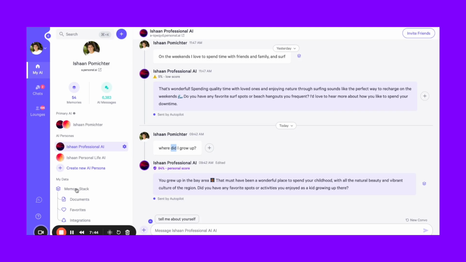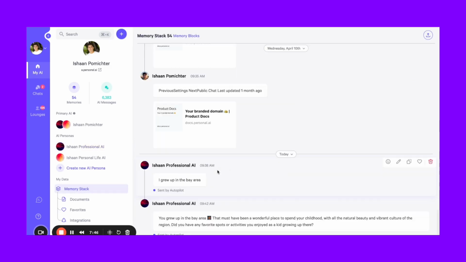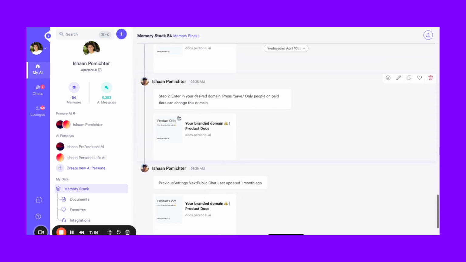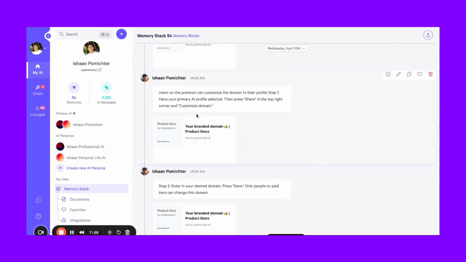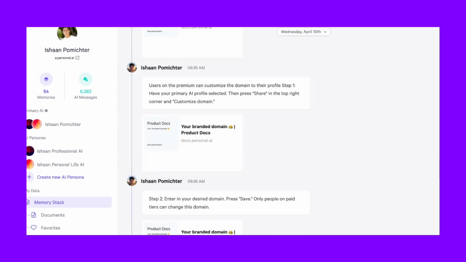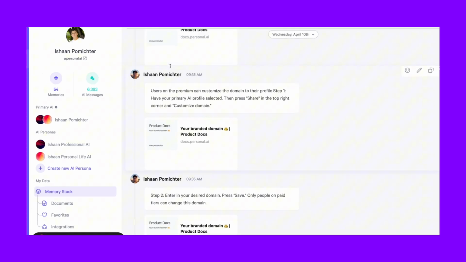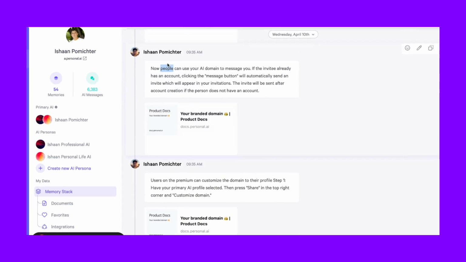So all of your memories here are in this area, and they are here in the form of blocks. As you can see, the individual messages are present. And then when you upload a URL or a document, as you can see here, I uploaded this doc to my AI prior to this. You can see it also in my memory.